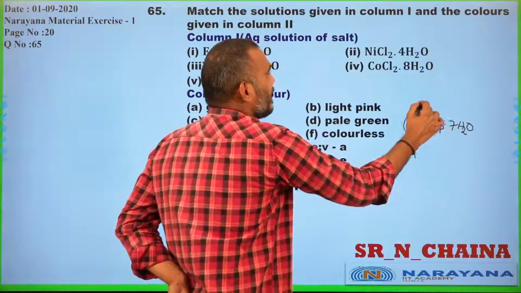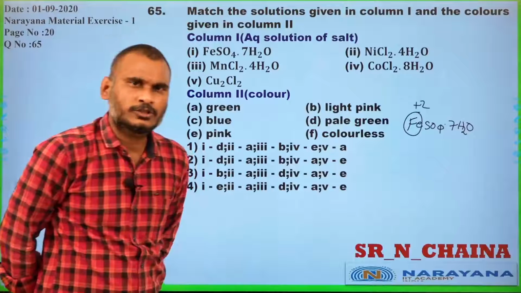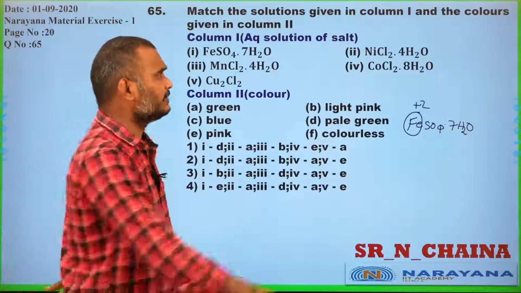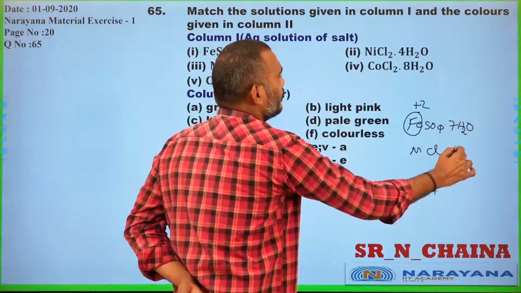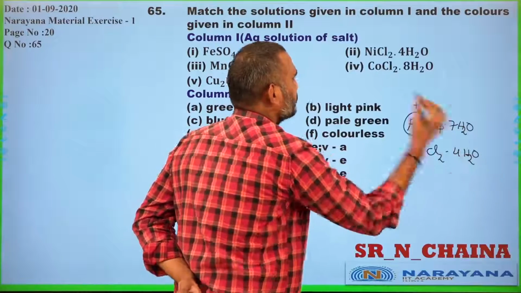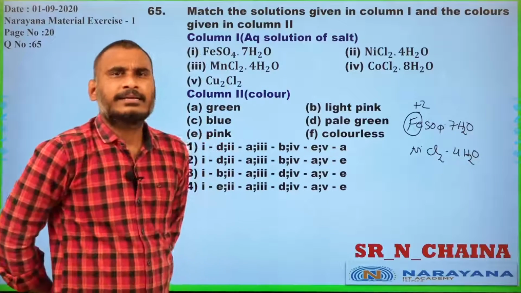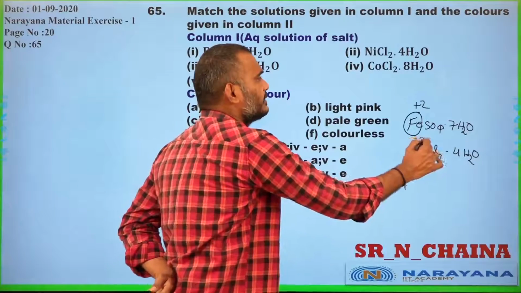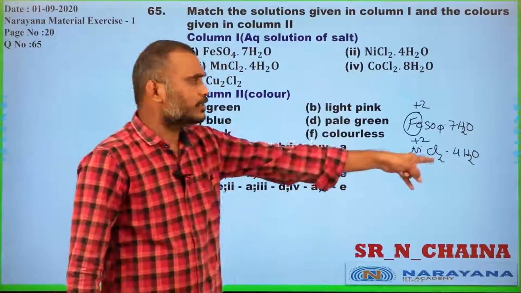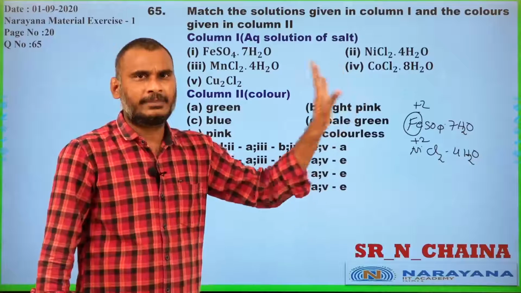That means the ion charge is +2, ferrous ion is present. Then NiCl2 4H2O, tetrahydrated nickel chloride. Here nickel charge is +2 because each chloride is -1.